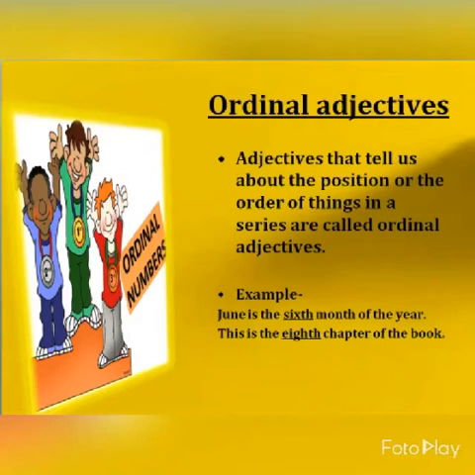Example, June is the 6th month of the year. We haven't said 6, we said 6th. So 6th is the ordinal adjective. Now next example, this is the 8th chapter of the book. 8th chapter, that means it is defining the number in a series. So 6th and 8th here are the ordinal adjectives.